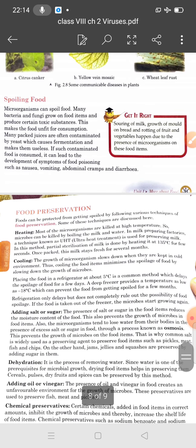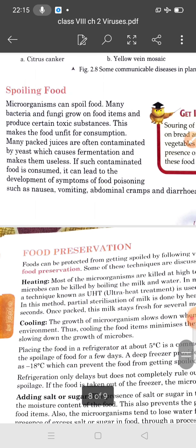Students, now we will discuss spoiling food, or in other words food spoilage. Microorganisms such as bacteria and fungi grow on food items containing moisture and produce toxic substances.